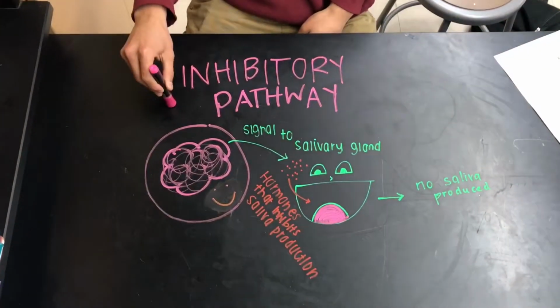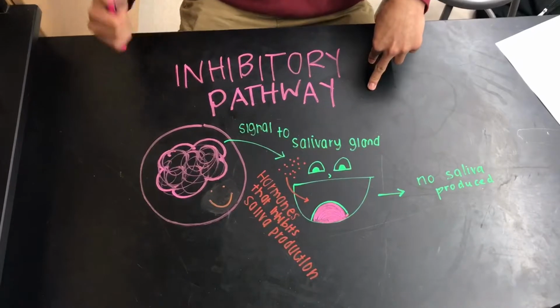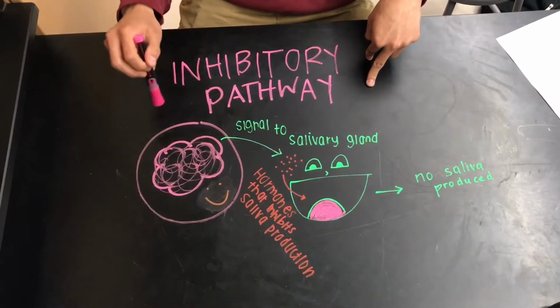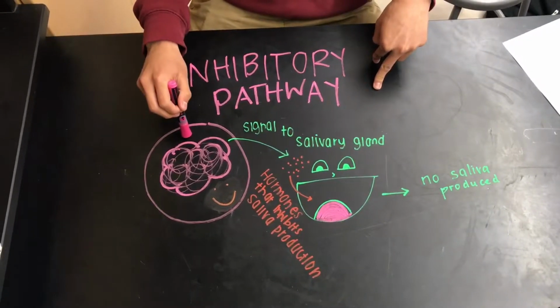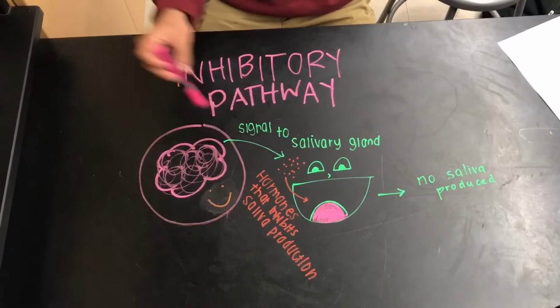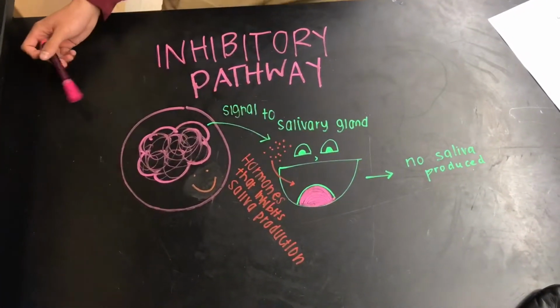The organism receives the stimulus, and there's 2 pathways that can happen through the presynaptic pathway: the excitatory pathway and the inhibitory pathway. This is the inhibitory pathway, and once it reaches the brain, it signals to the salivary glands to release hormones that inhibit saliva production, and in turn, no saliva is produced.